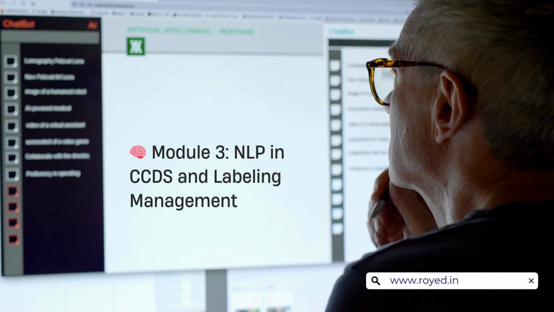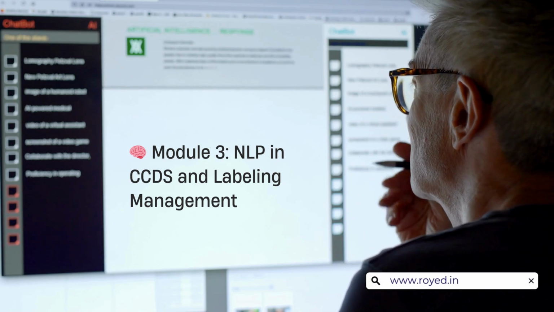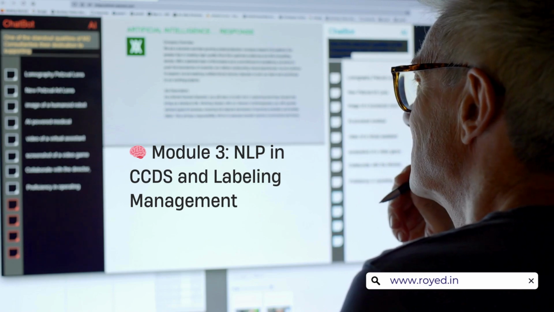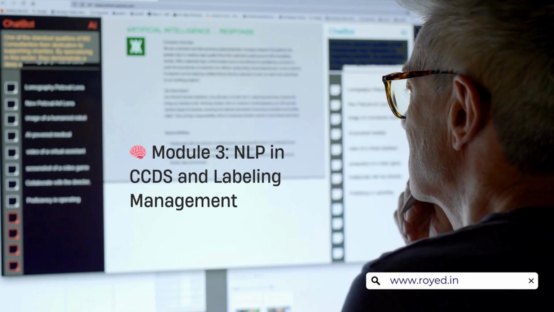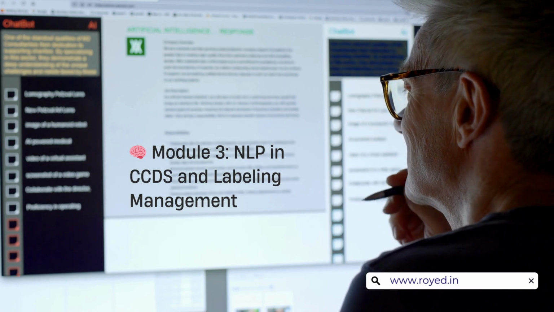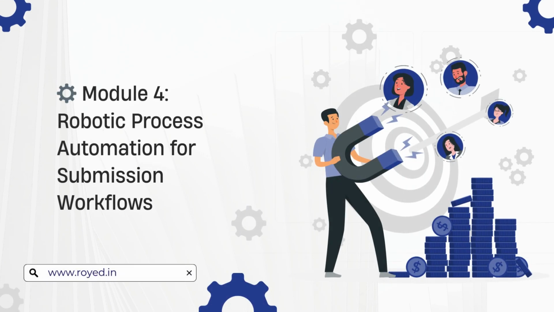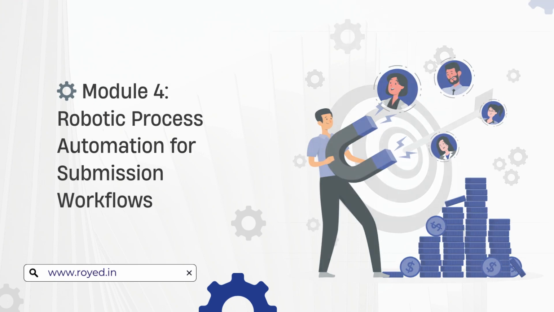Module 3, NLP in CCDS and Labeling Management. Discover how natural language processing streamlines CCDS updates, global labeling, and compliance alignment. Module 4, Robotic Process Automation for Submission Workflows. Explore how RPA automates repetitive regulatory tasks, from dossier tracking to submission management.